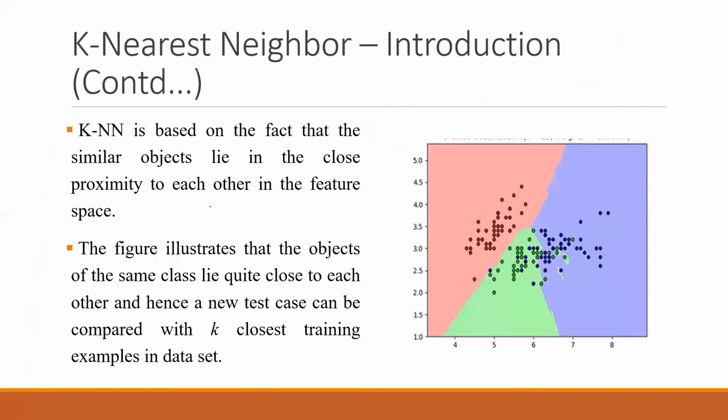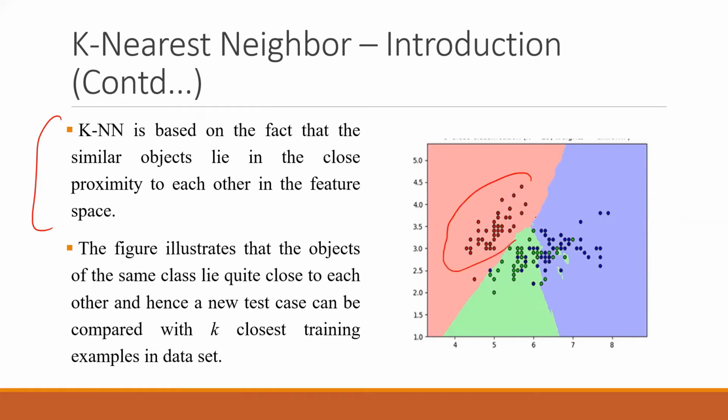So what is this KNN? KNN is k nearest neighbor. It is based on the fact that similar objects lie in close proximity. So it assumes that there is similarity between the values near me. It is kind of making groups here.